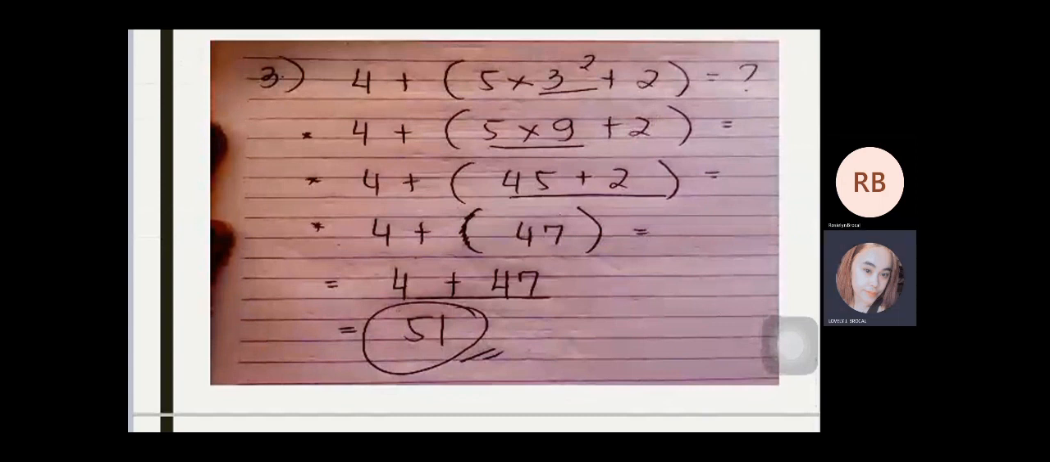Next is 4 plus open close parenthesis 45 plus 2 is equal to 4 plus 47. Kaya naman nakuha yung 45 dahil sa 5 times 9 sa parenthesis is equal to 45. Kaya naman nakuha yung 47 kasi in-add yung 45 plus 2 is equal to 47. 4 plus 47 is equal to 51. And the answer of number 3 activity is 51.